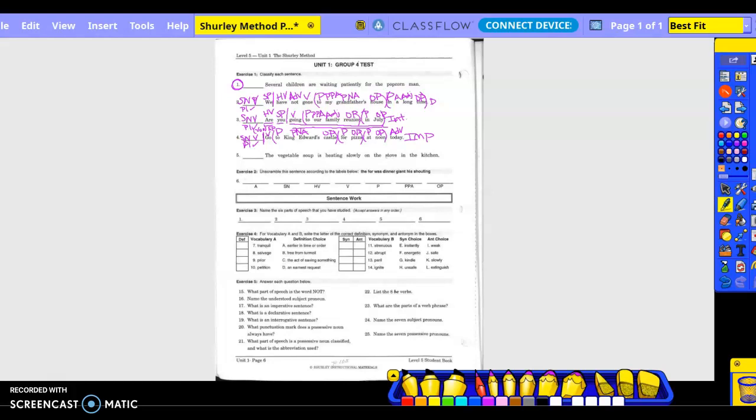The vegetable soup is heating slowly on the stove in the kitchen. What is heating slowly on the stove in the kitchen? Soup. Subject, noun. What is being said about the soup? Is heating. So is the helping verb. Heating is the verb. Heating how?